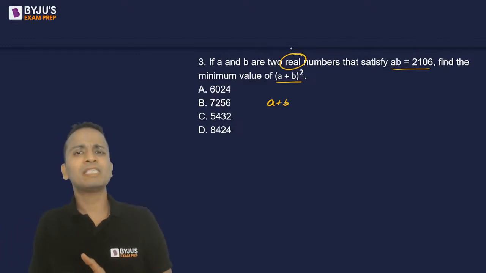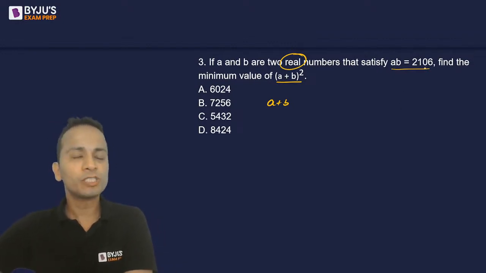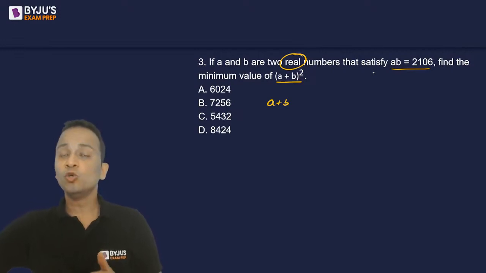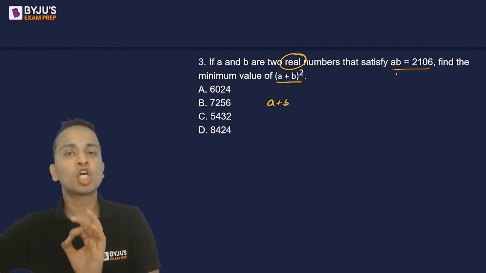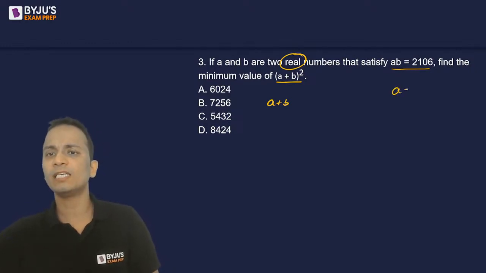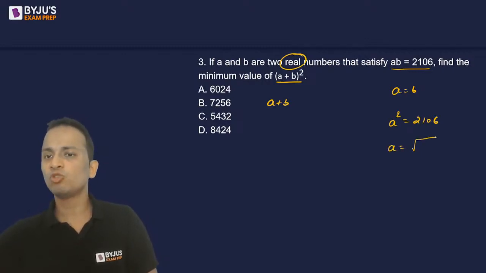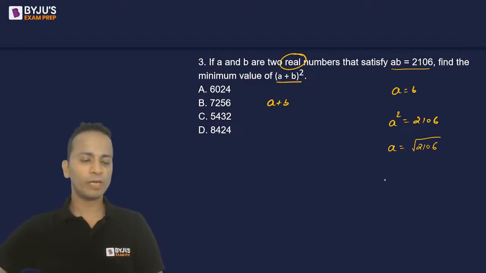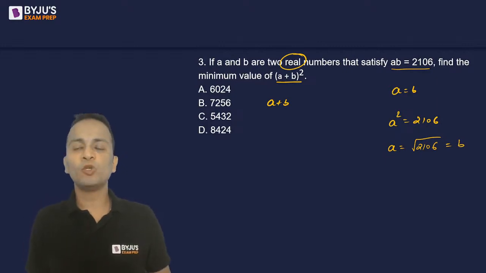So you're not given that these numbers are natural numbers. Fine. So two numbers, their product is 2106 and they are real numbers. To minimize the sum, these two numbers should be as close as possible, preferably equal. Okay. So if I assume that A and B are equal, then A into B becomes A square, that is equal to 2106. So the value of each of A and B will come out to be under root of 2106. So A will be equal to B and they both will be equal to under root of 2106.